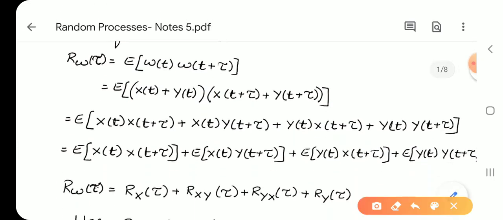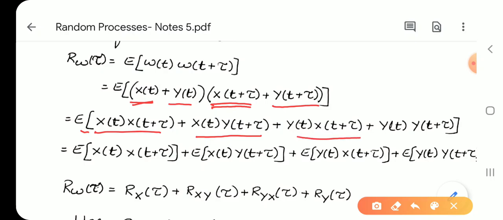So, as a result we get E of X of t into X of t plus tau, plus X of t into Y of t plus tau, plus Y of t into X of t plus tau, plus Y of t into Y of t plus tau.